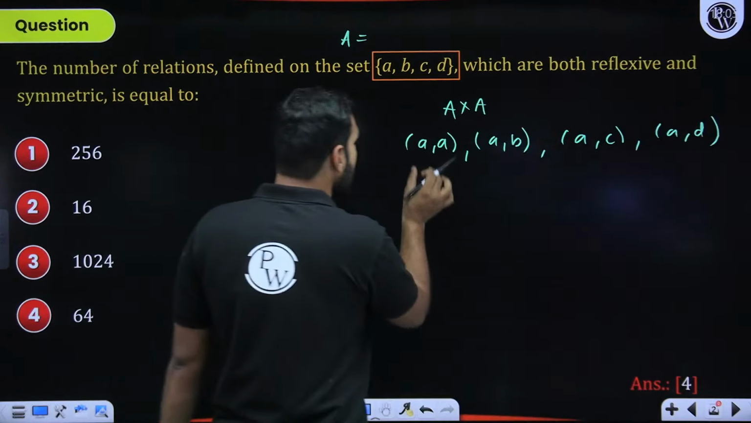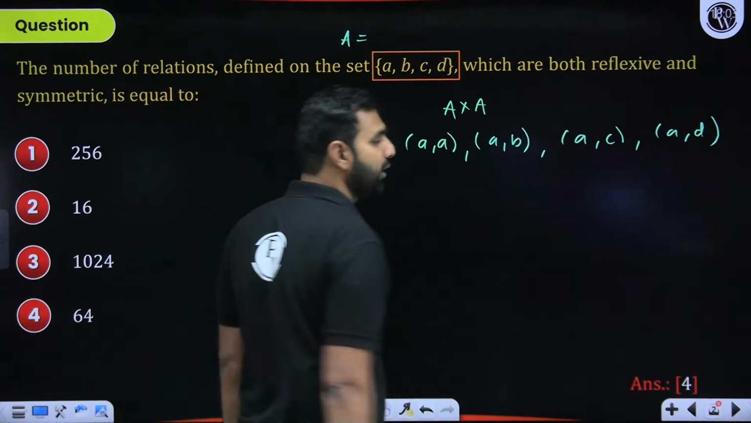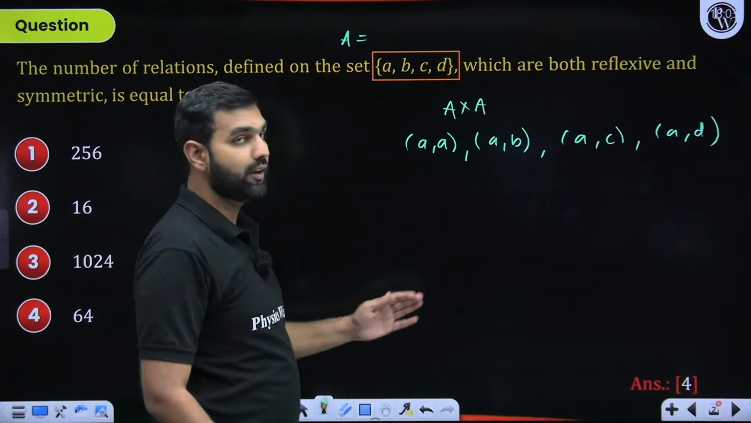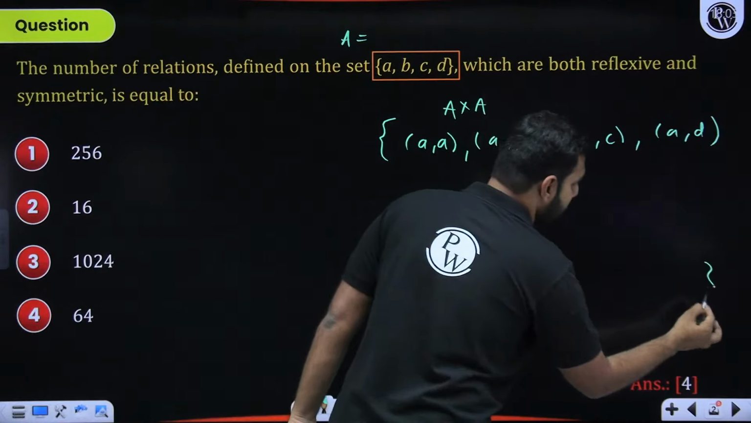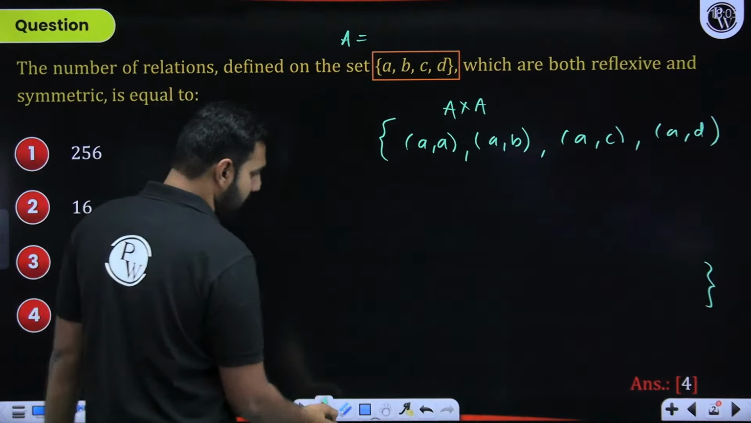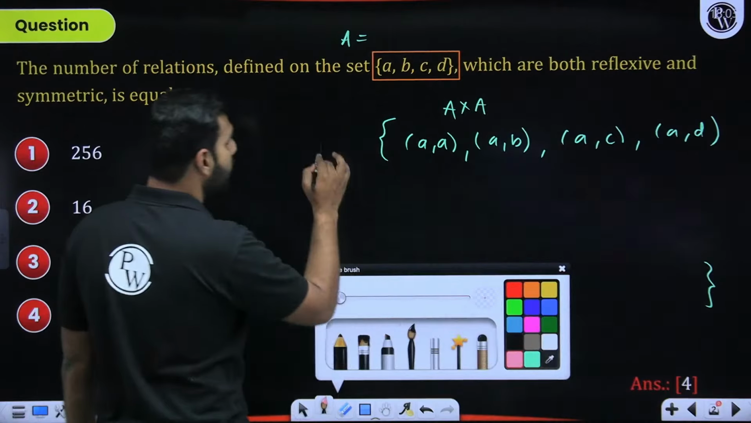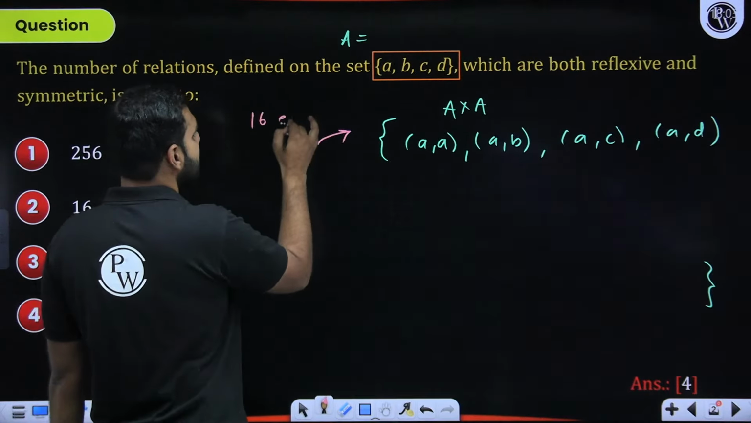Similarly, you'll have (B, A), (B, B), (B, C), (B, D). So you will have a total of 4 into 4, that will be 16 elements. Are you understanding this data? How many elements will you have in total here, students? When you make this arrangement, you will have a total of 16 elements.